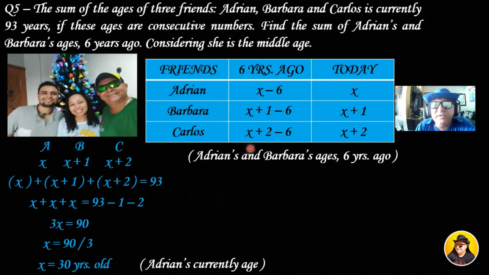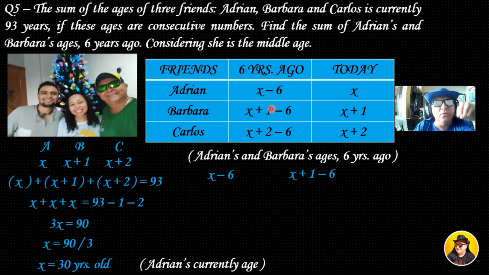Adrian's and Barbara's ages 6 years ago. Here I have 6 years ago. Adrian was x minus 6 and Barbara was x plus 1 minus 6. So let's see. Adrian's age was x minus 6 and Barbara's age was x plus 1 minus 6.